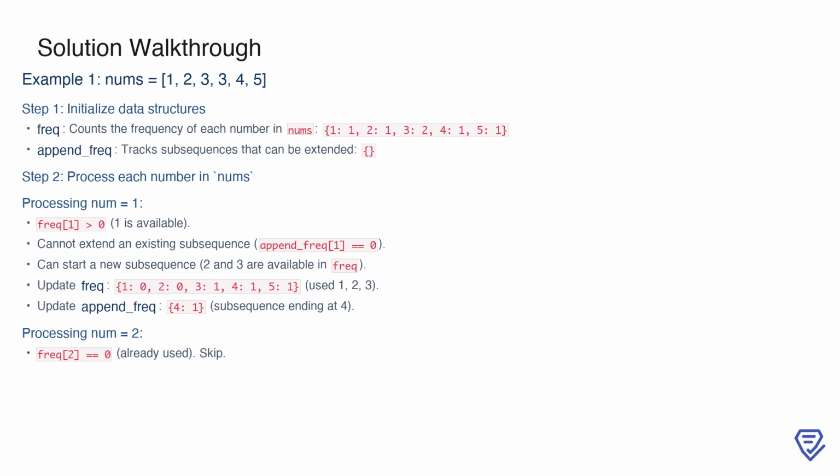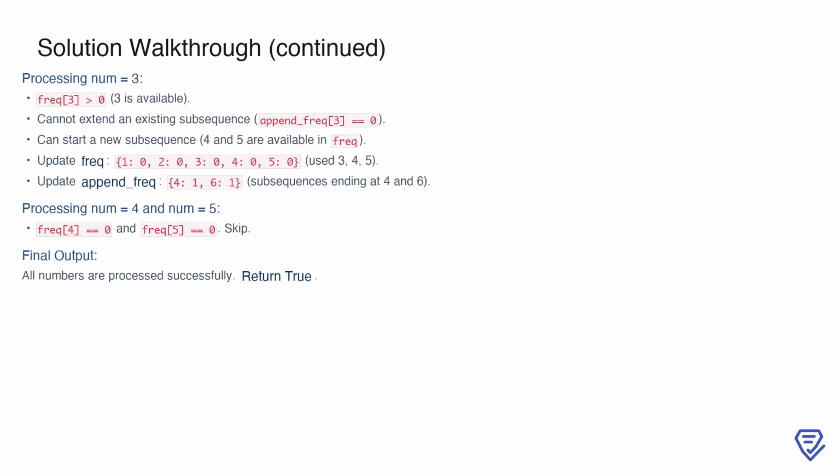Next, when processing the number 2, we find frequency[2] == 0, meaning it has already been used, so we skip it. When we process the number 3, we see that frequency[3] > 0, meaning it is still available. There is no existing subsequence ending at 3, append_frequency[3] == 0, so we check if we can start a new subsequence. Both 4 and 5 are available in frequency, so we use 3, 4, and 5 to form another subsequence. This updates frequency to 1: 0, 2: 0, 3: 0, 4: 0, 5: 0, and append_frequency to 4: 1, 6: 1, indicating subsequences ending at 4 and 6.